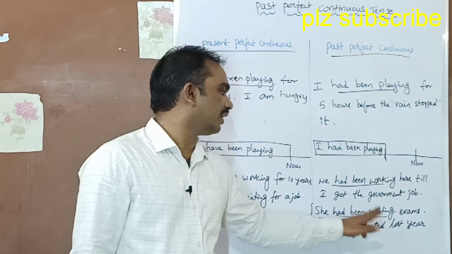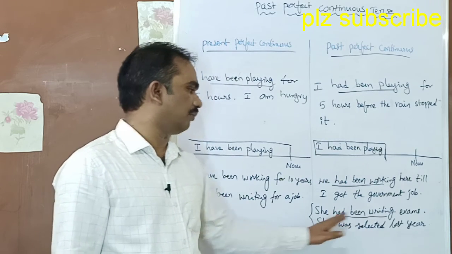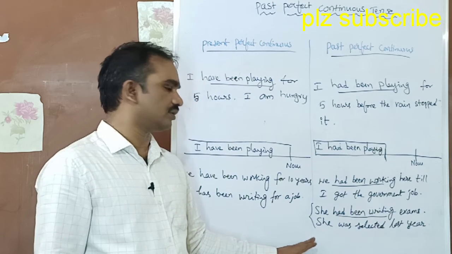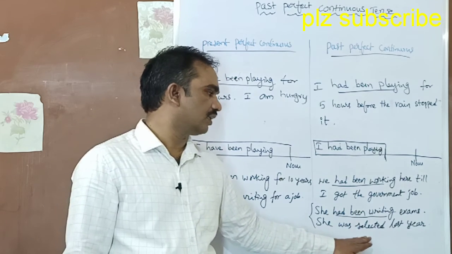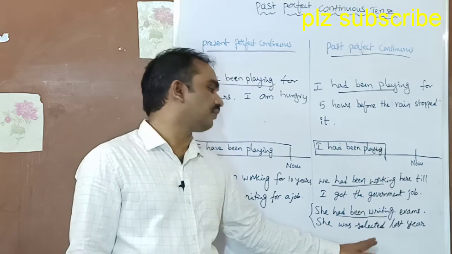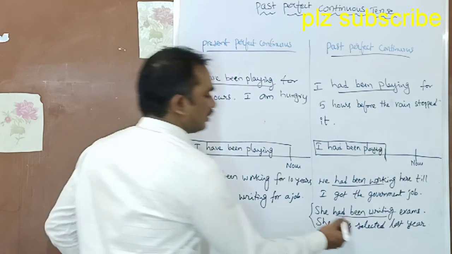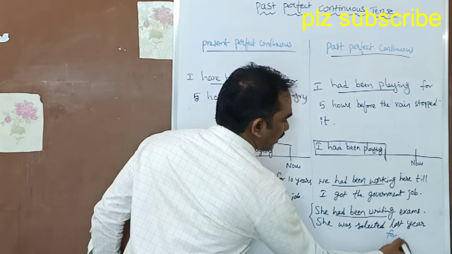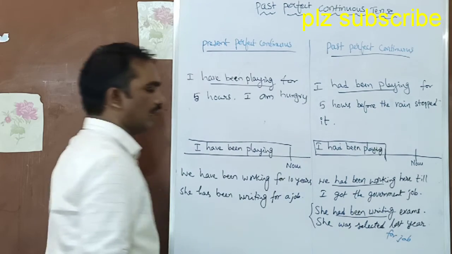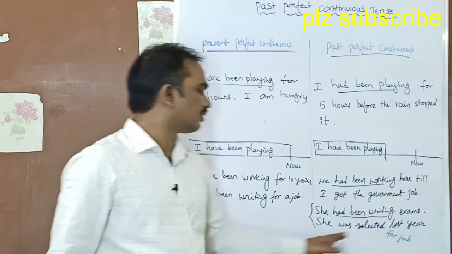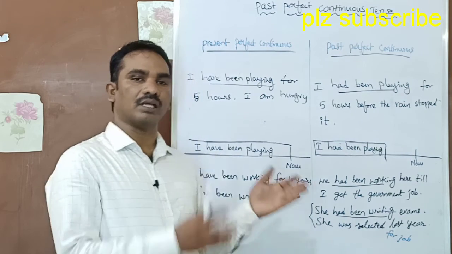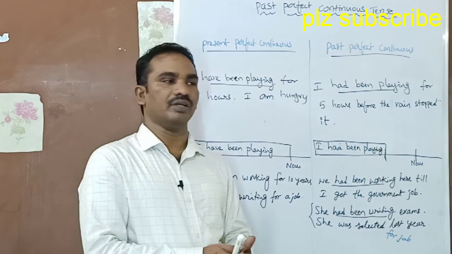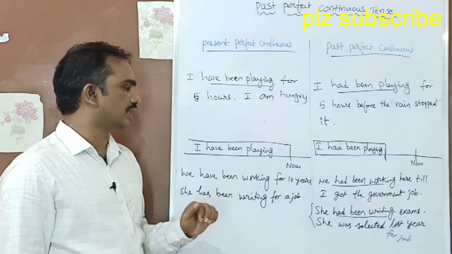She had been writing exams for jobs. She was selected last year. She was selected for a job last year. So till last year she was writing. How long? Some years she continued it. So that's the difference.